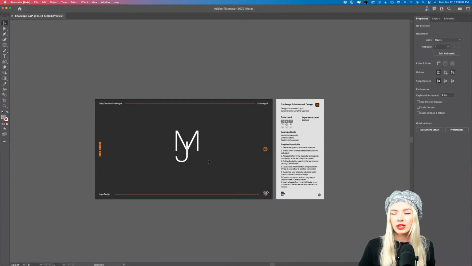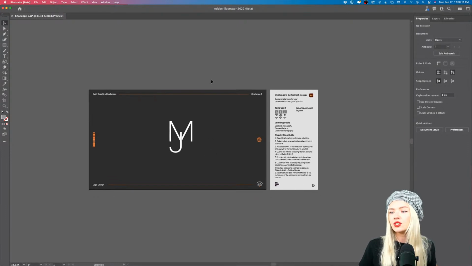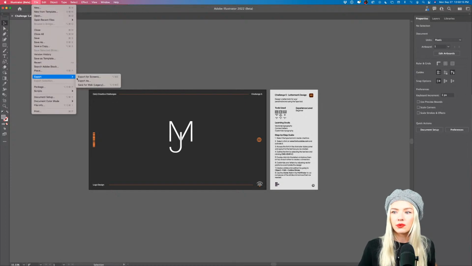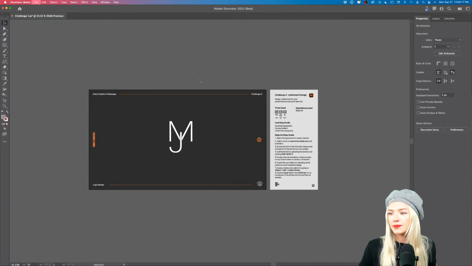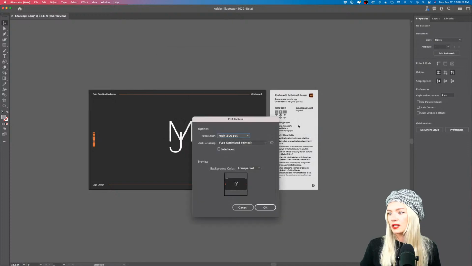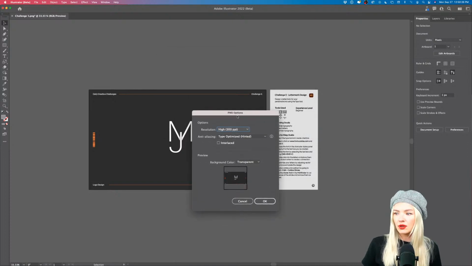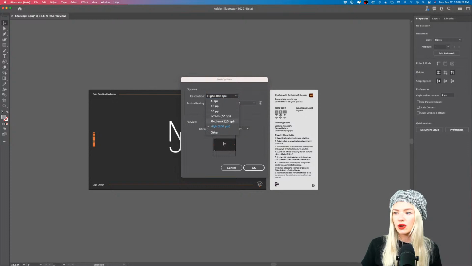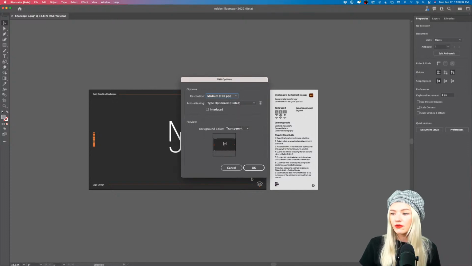And please, whenever you're done, submit the challenge after exporting. So first, let's export: File, Export, Export As. And here we're going to select Use Artboards, and we're going to export. Now, the PNG options will show you 150 points per inch or 300, whatever you prefer. I think 150 is more than enough for us, so I'm going to click OK.